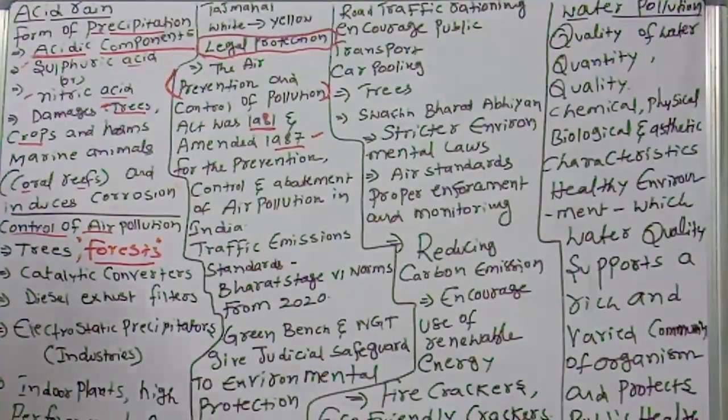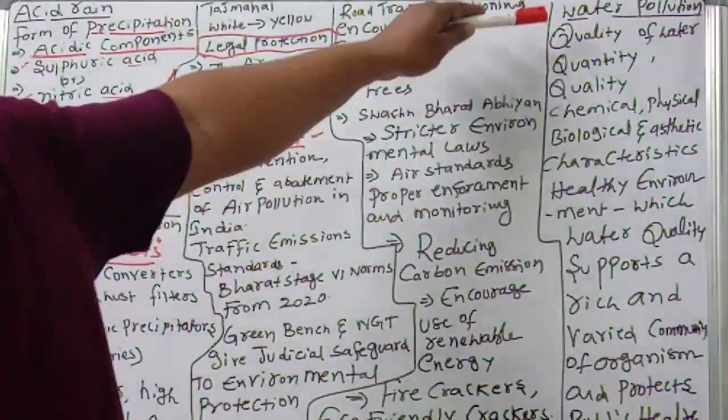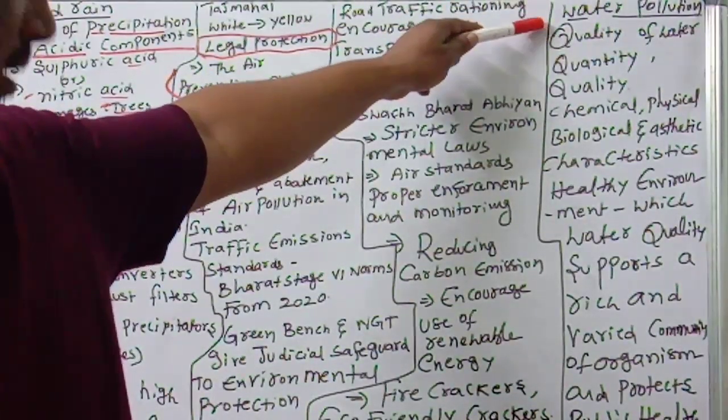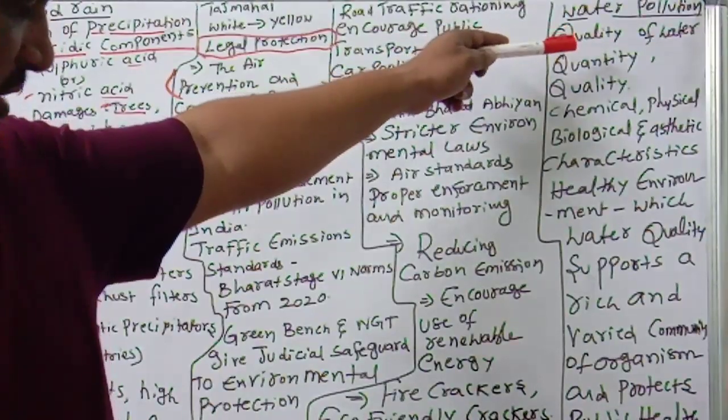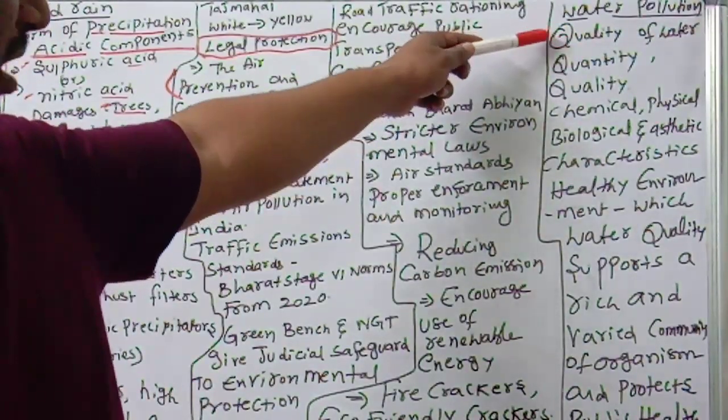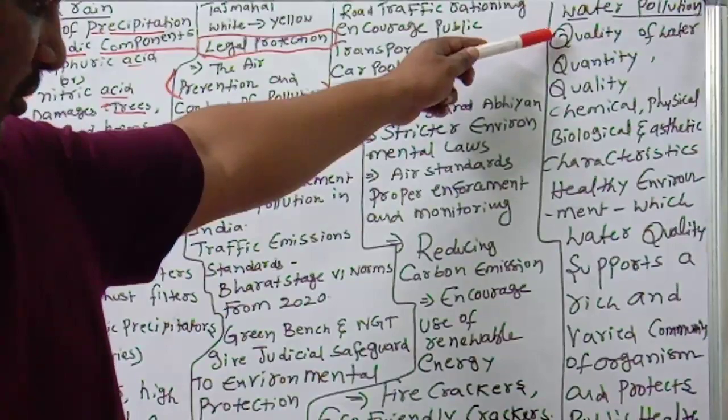What about the next pollution? Water pollution. Water is essential for life. Right? Water is essential for life. For a healthy environment, water is compulsory and essential as a valuable natural resource.